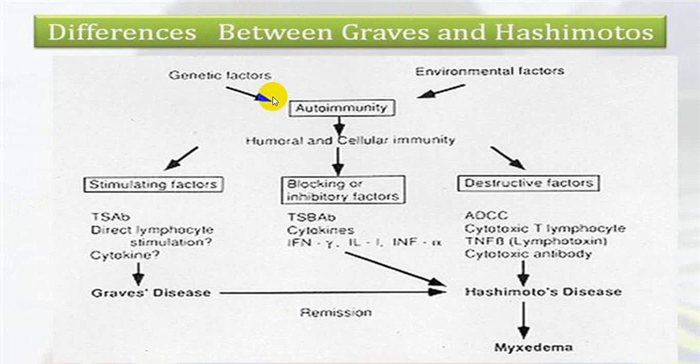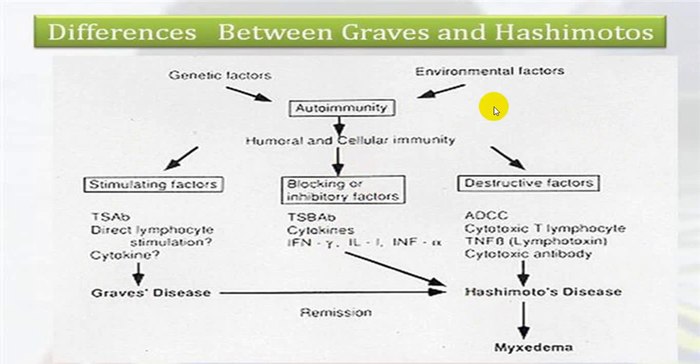Basically, this is the small difference between Graves and Hashimoto's. Here there are stimulating factors which will stimulate the TSH receptor, and that produces thyrotoxicosis, which we call Graves disease. While you can have blocking agents which block, and will end up with Hashimoto's thyroiditis.